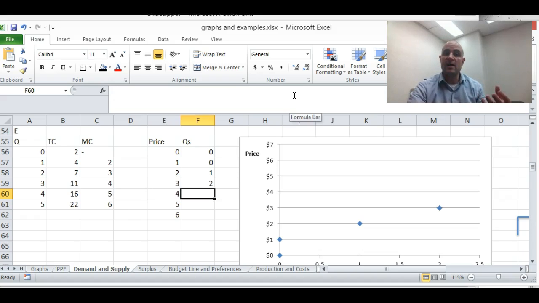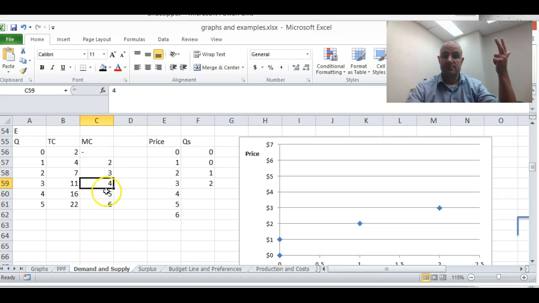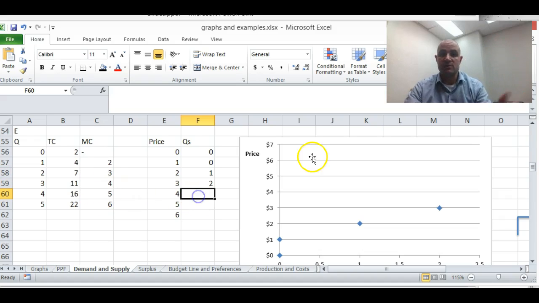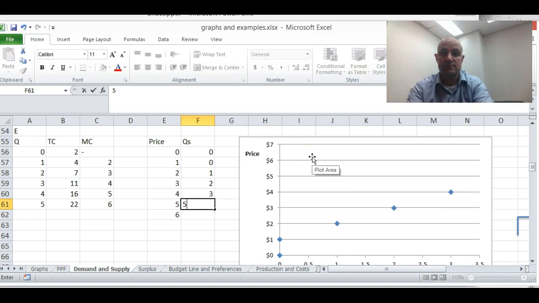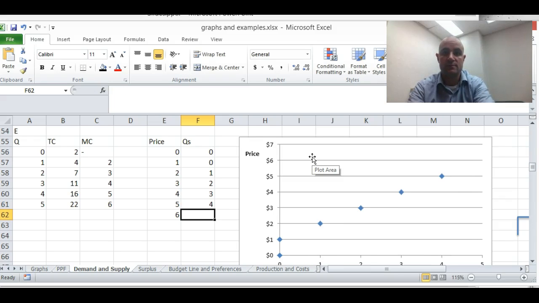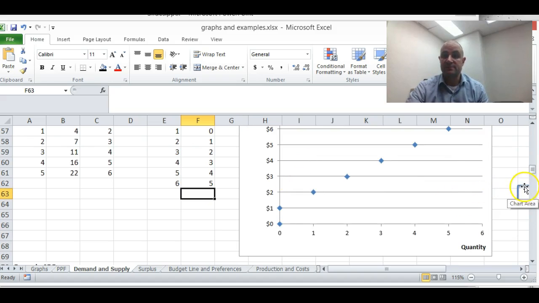And if it's $4, it's going to produce the first, the second, and the third. Not the fourth though. So when the price is 4, quantity supplied is 3, and at a price of 6, they're going to produce all 5.